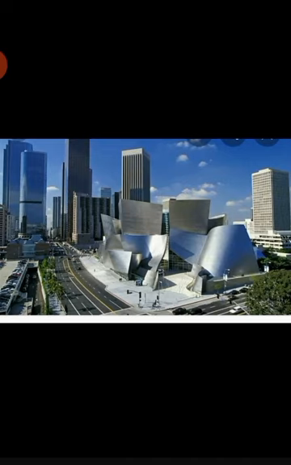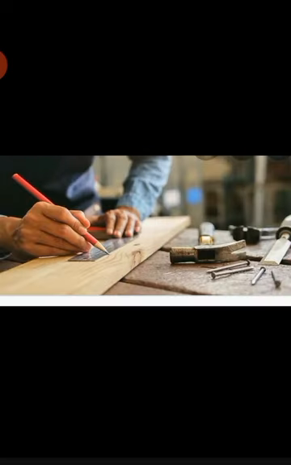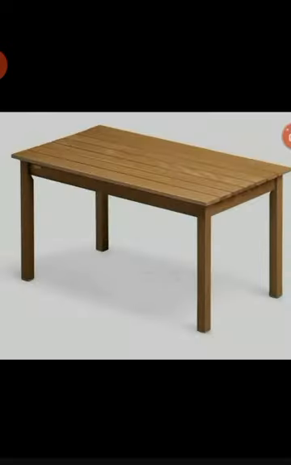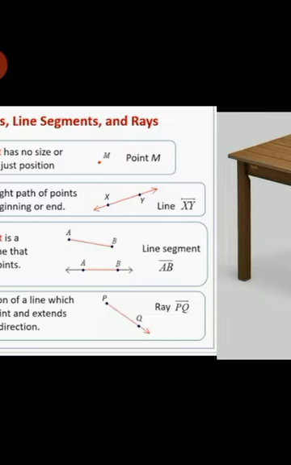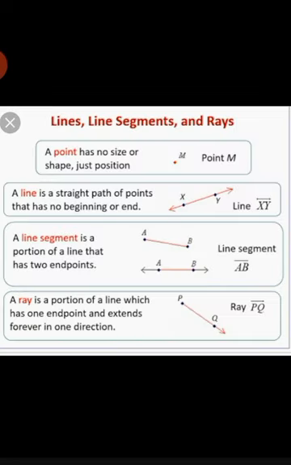Even architects use geometry. When they measure the angles of a building, they use geometry. Even the carpenters use geometry in different ways to be sure that walls are straight, cabinets are level, and even furniture like a table is built solid, or any other thing is built solid. Carpenters use geometry. So you have seen the importance of geometry in our daily life.